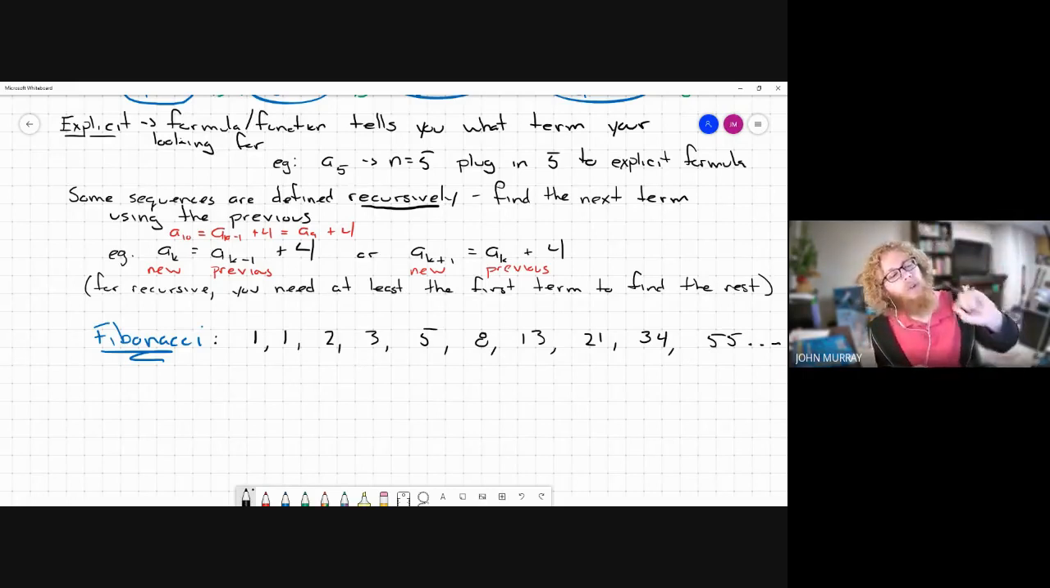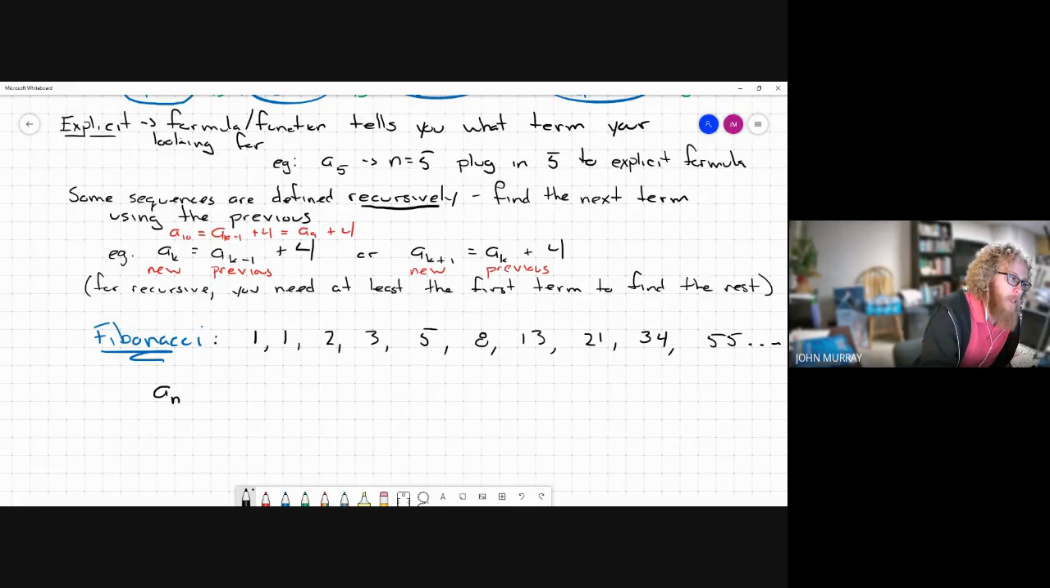Okay, it's 1, 1, 2, 3, 5, 8, 13, 21, 34, 55, and it goes on forever. Now, this is a sequence. What's interesting about this is it's really difficult to find an explicit sequence for this. Okay, there's no way I can say that an equals whatever. But the rule for Fibonacci, to find a new term, I take the previous two terms and I add them up.